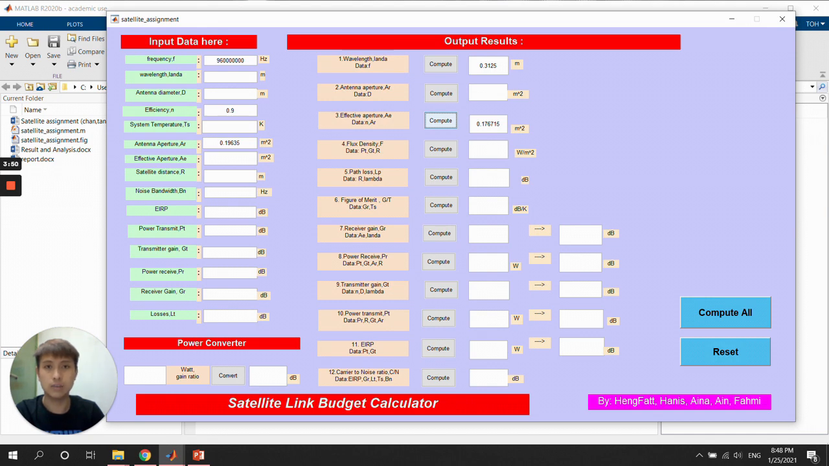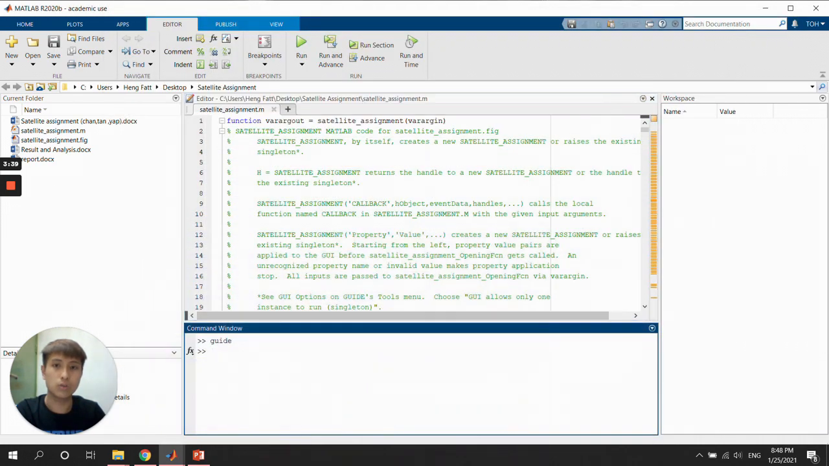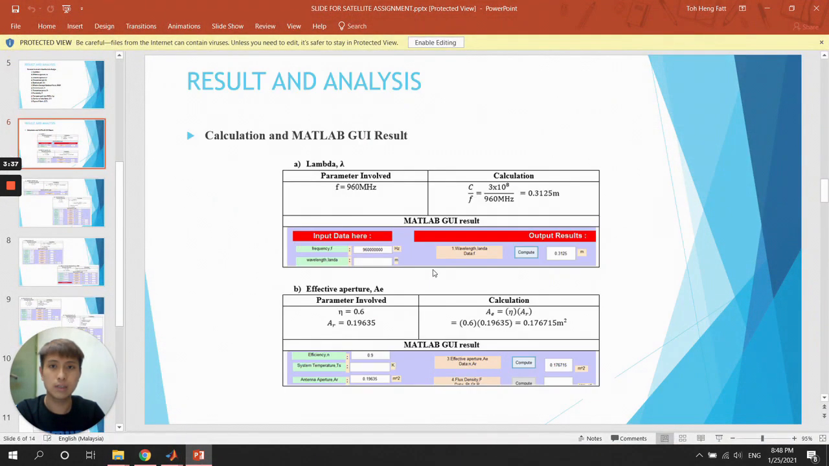0.176715. We also have inserted the comparison between the manual calculation and our satellite link budget calculator. So this is how we get it. For example, we compare the frequency. We are using the manual calculation. We can get 0.3125 meter. Then this is the result.